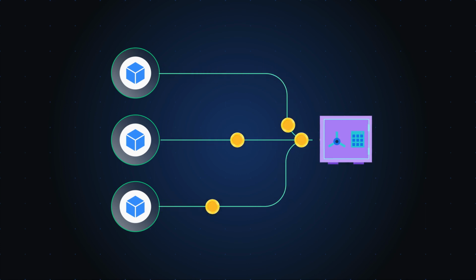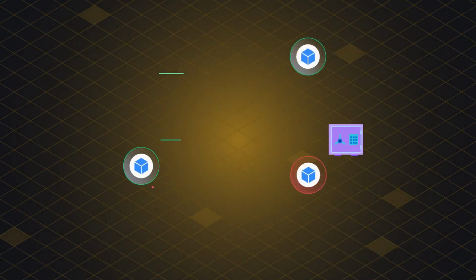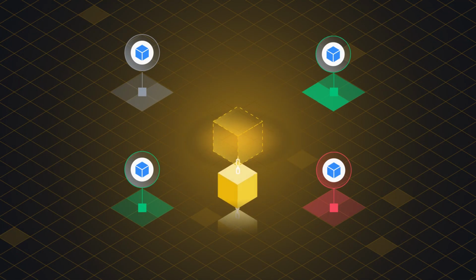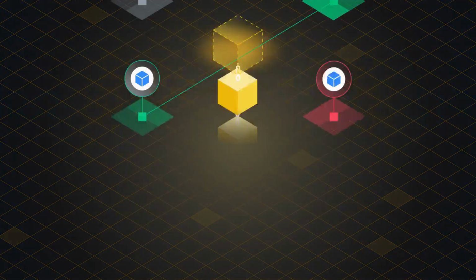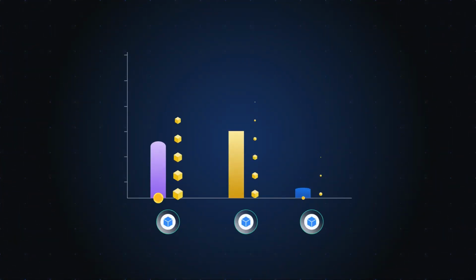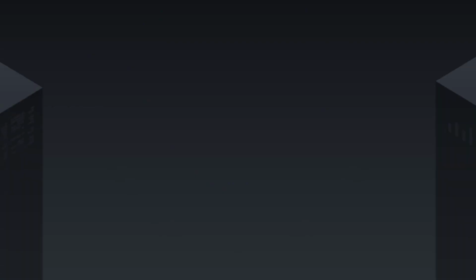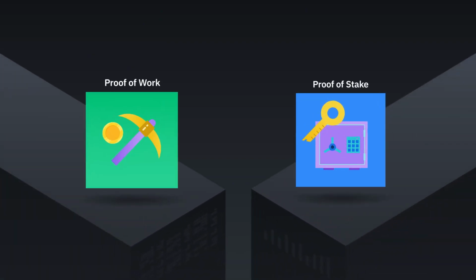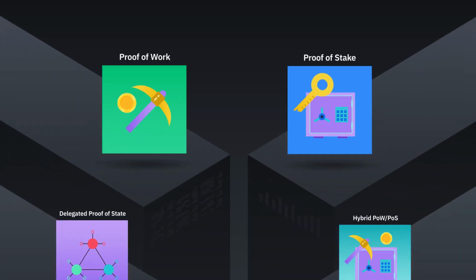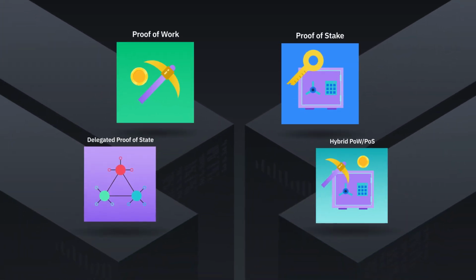The locked funds will then act as collateral, meaning malicious validators will most likely lose their stake and be kicked out. On the other hand, honest validators will be rewarded as new blocks are produced. Generally, the more coins are staked, the more likely you get to validate a new block and receive rewards. Besides proof of work and proof of stake, there are other alternative consensus mechanisms. Delegated proof of stake and hybrid PoW/PoS are two examples.